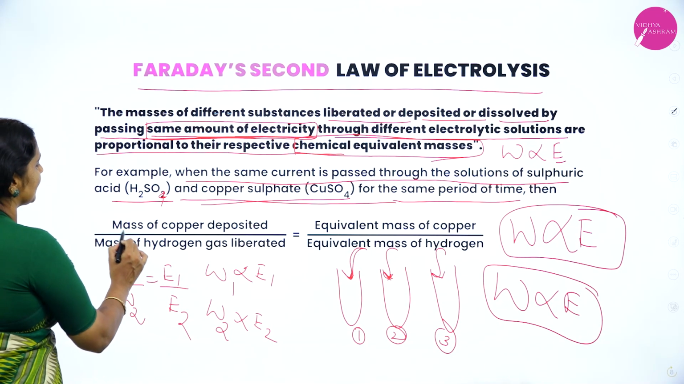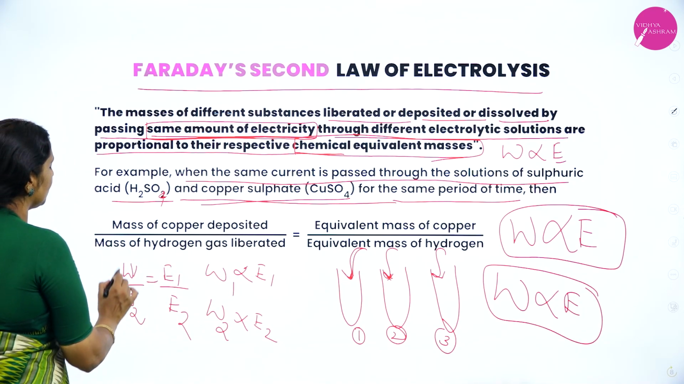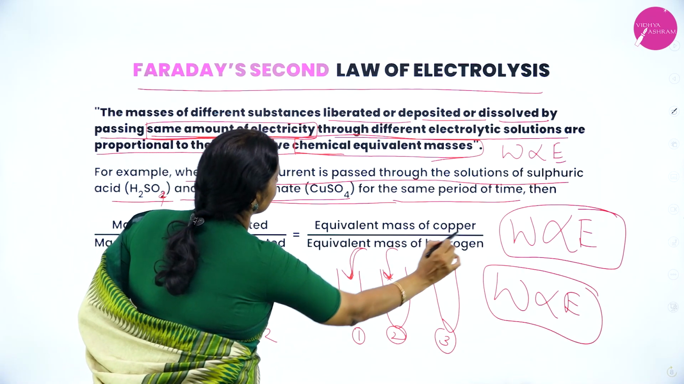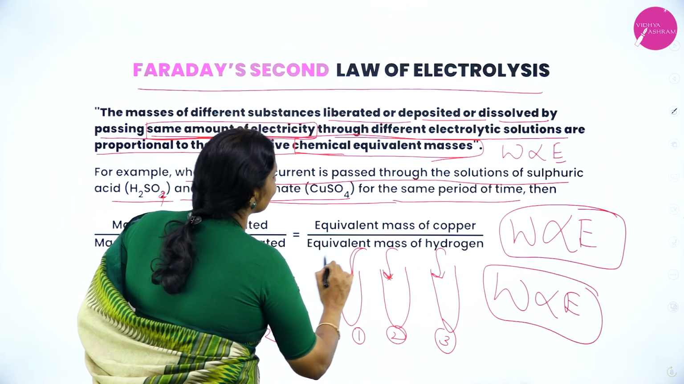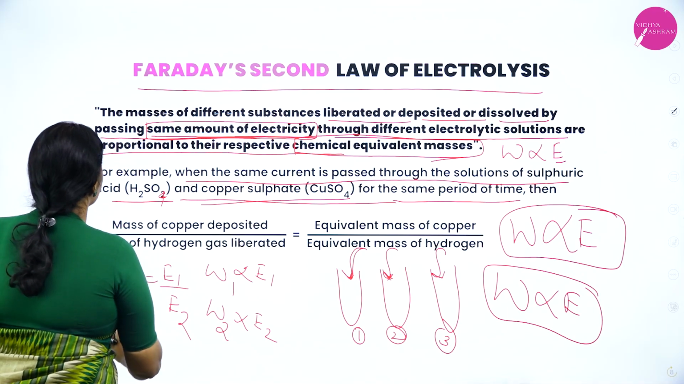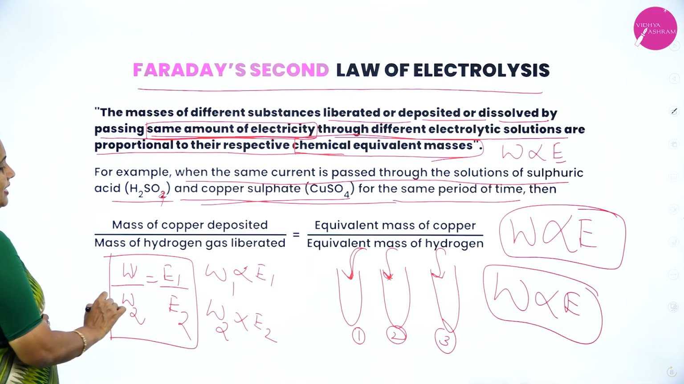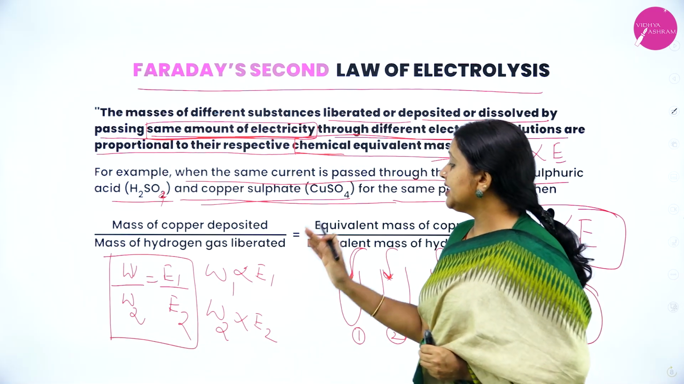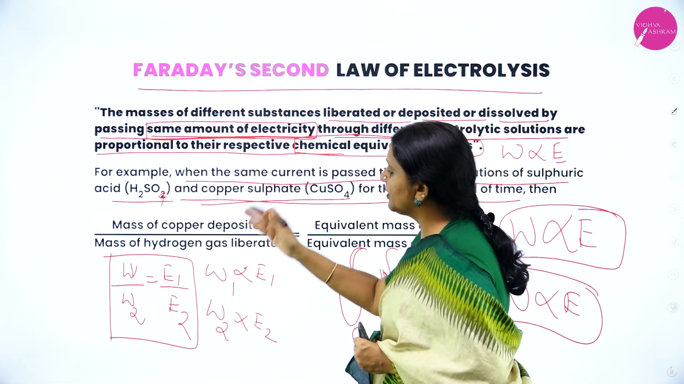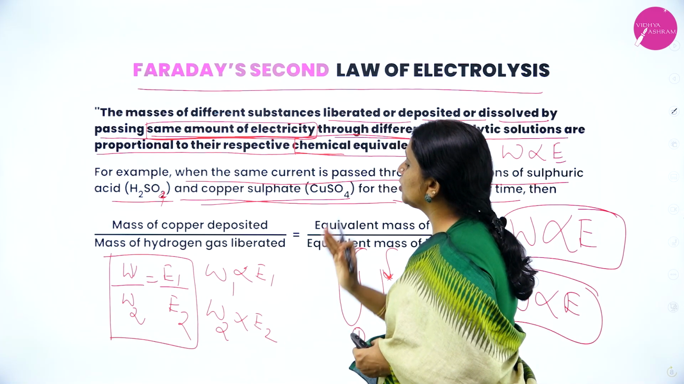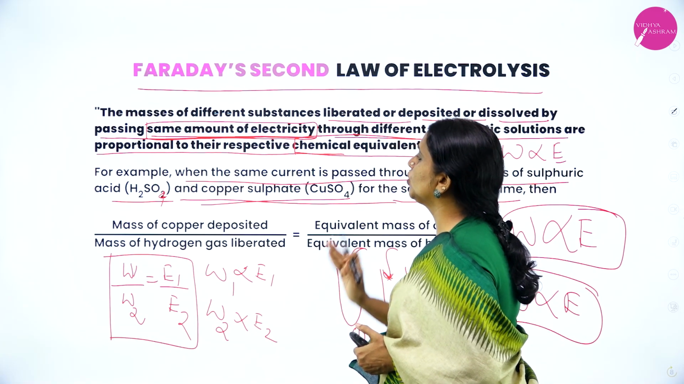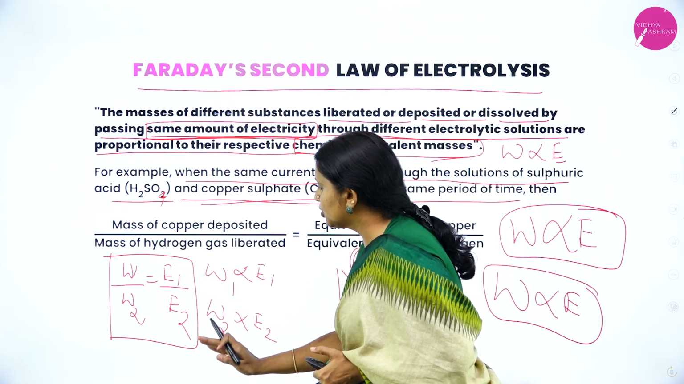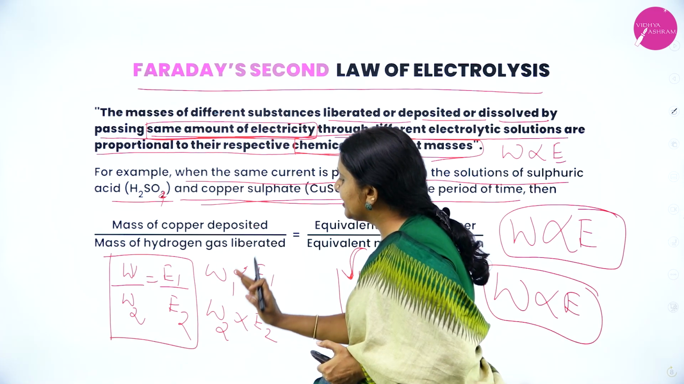Here, W1 is the mass of copper deposited, W2 is the mass of hydrogen gas liberated, E1 is the equivalent mass of copper, and E2 is the equivalent mass of hydrogen. Therefore, the mathematical form of Faraday's second law of electrolysis is W1 divided by W2 is equal to E1 divided by E2.